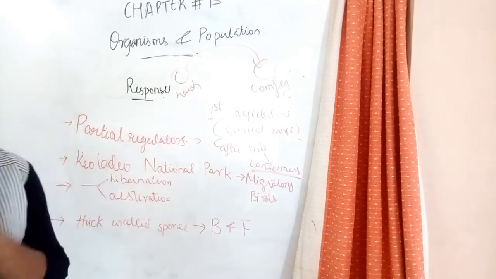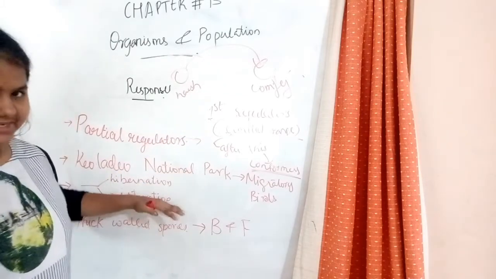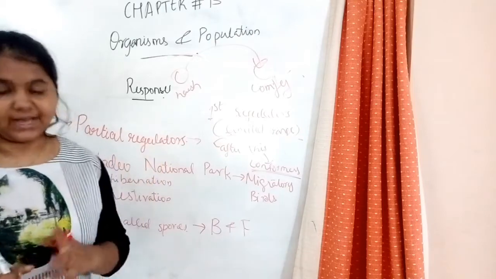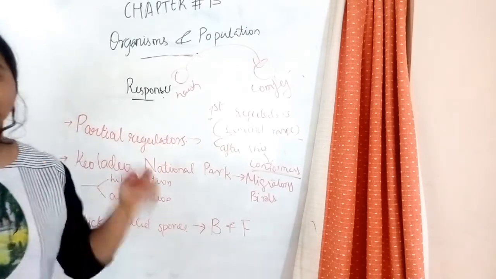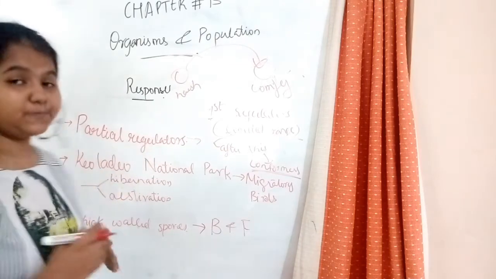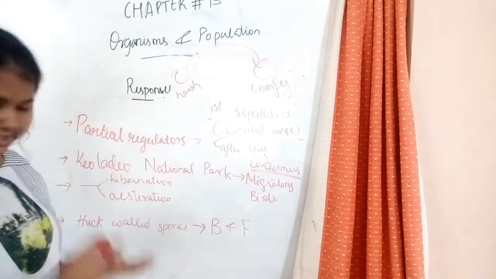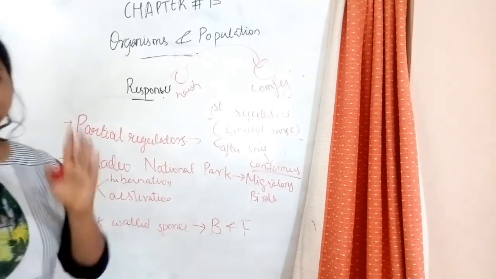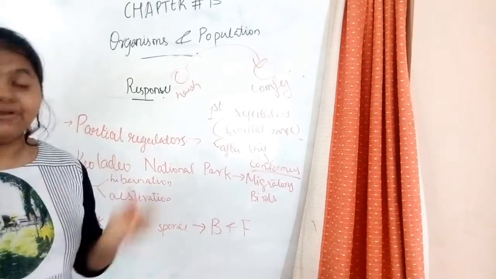Next, some organisms. First we'll discuss this and then we'll discuss that. So over here, bacteria and fungi and many other organisms have to adapt to their surroundings. So what do they do as a response to these climatic conditions, change in soil, etc.? They would have thick-walled spores.